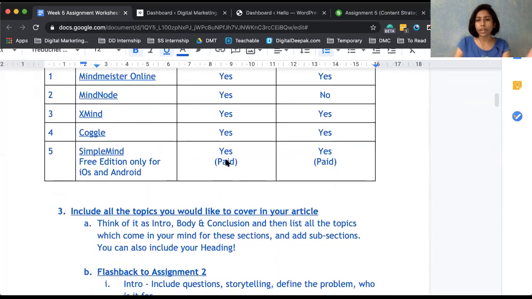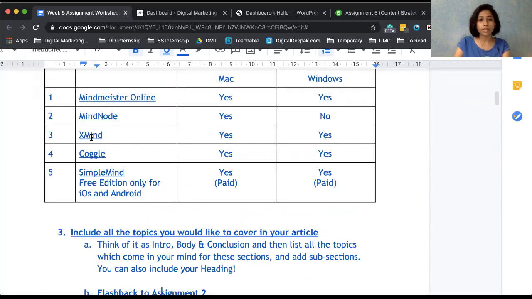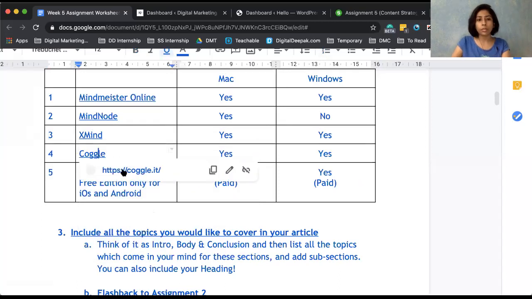Would anybody like to suggest any other tools which you have used so that you can also help other people? Let me know in the chat box. Otherwise, we'll go ahead. Yes, Xmind is there. I also added the links here so that you can just click here and go to the links, so it's easier for you to find them.